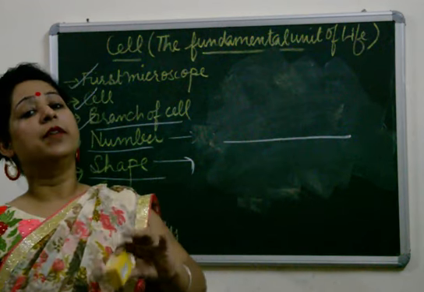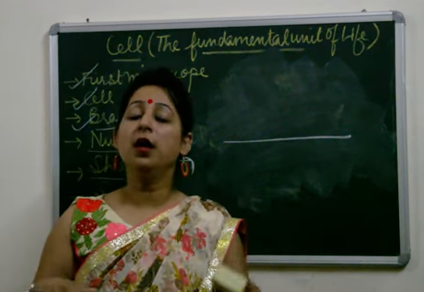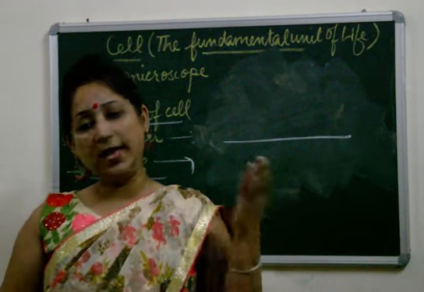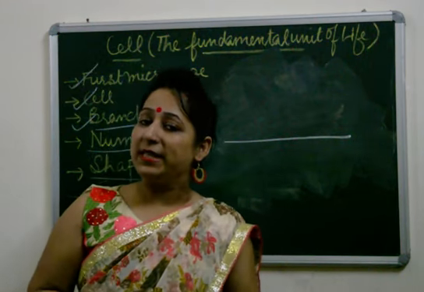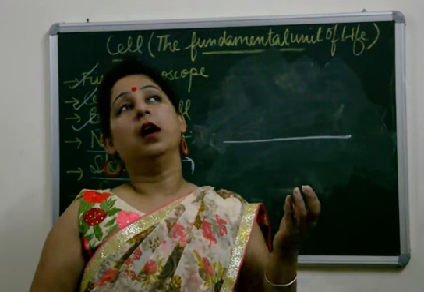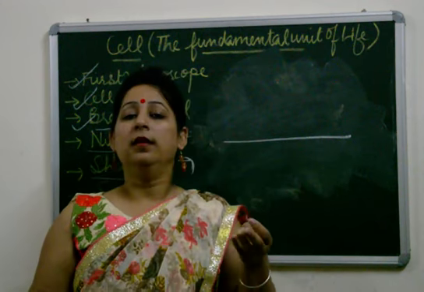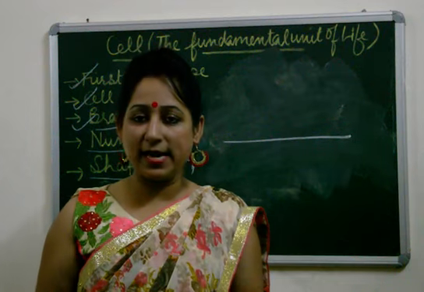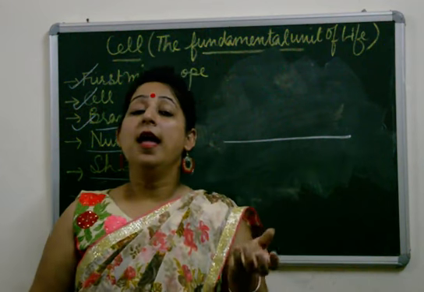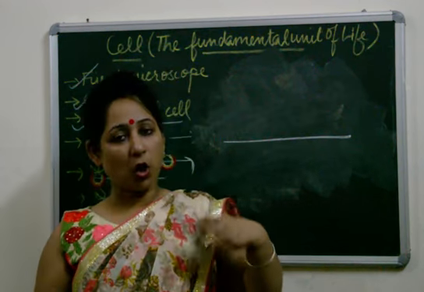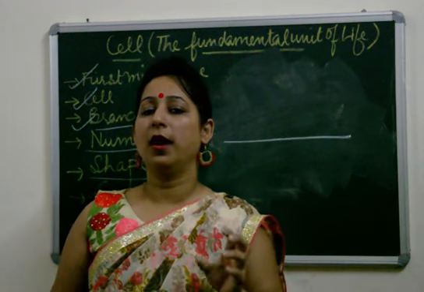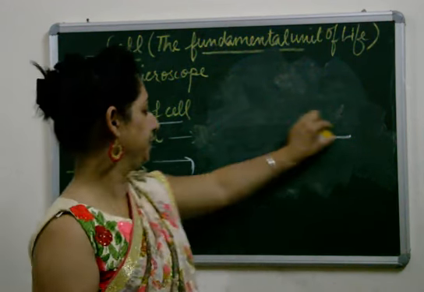In this way, there are different cells which have different functions. For example, the nerve cell is elongated, RBCs are disc shaped, WBCs are amoeboid, and leaf cells are rectangular or cuboidal. So different cells, according to the functions they perform, are of different shapes.